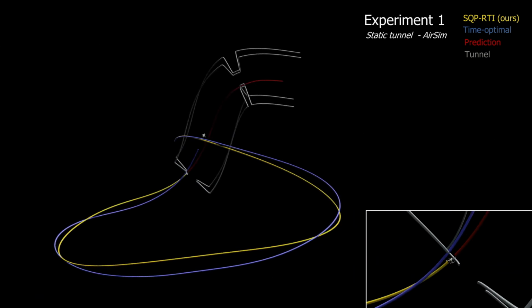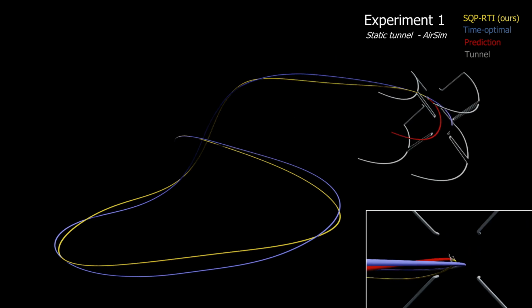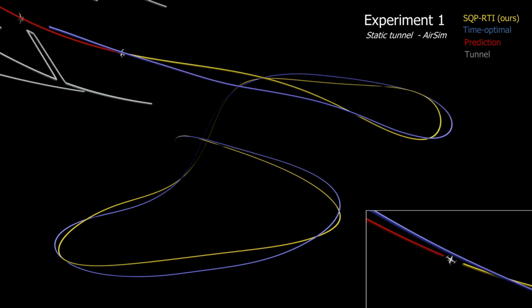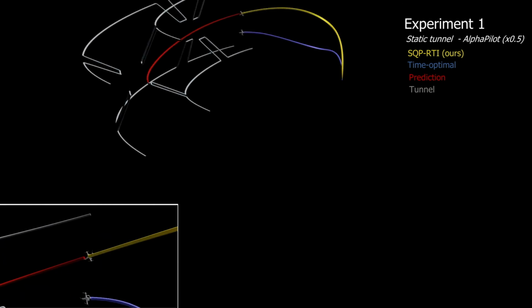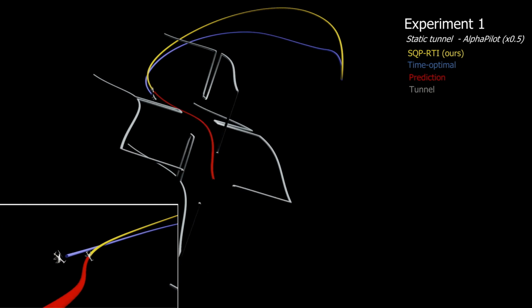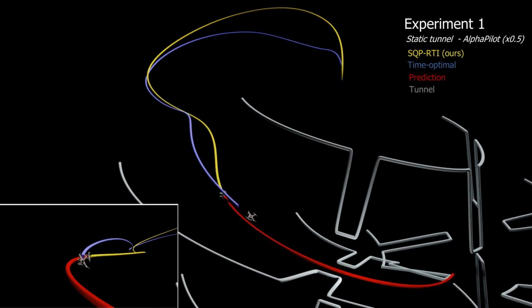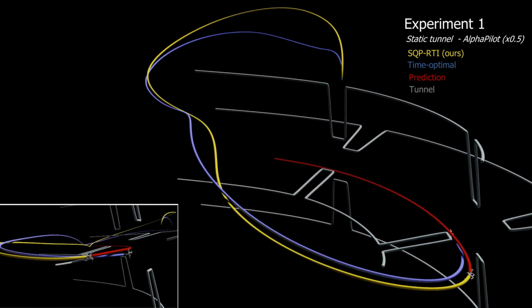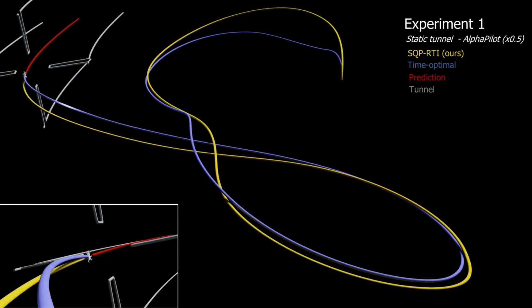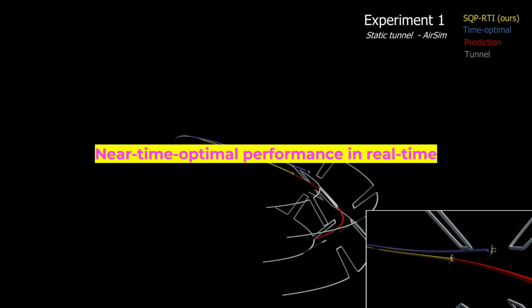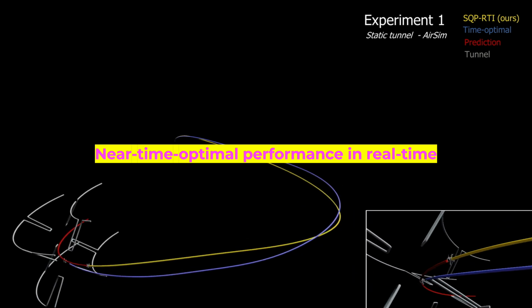The big difference is that the ground truth solution is computed offline. It required up to an hour of computation, while ours in yellow runs in real time at 20 milliseconds without relying on any offline compute. In other words, egocentricity has allowed us to achieve near time-optimal performance in real time.